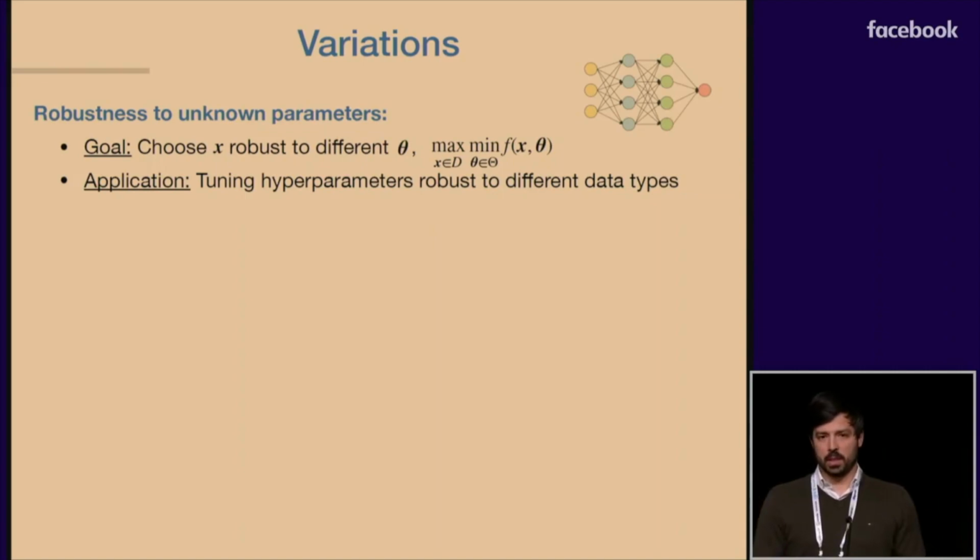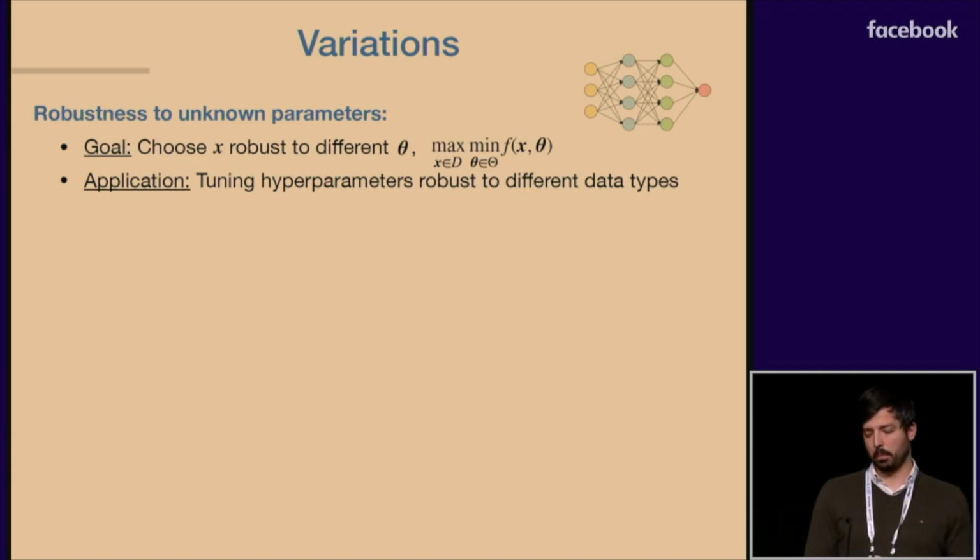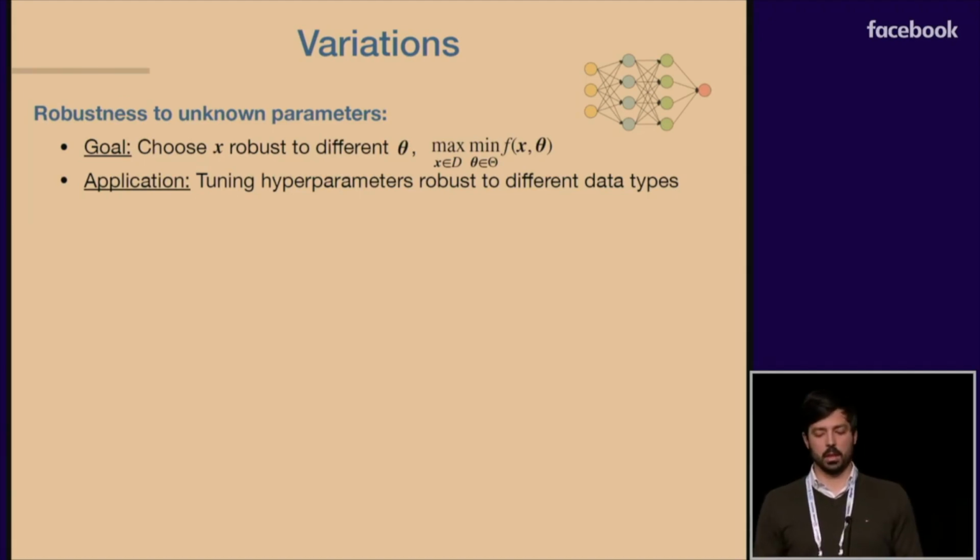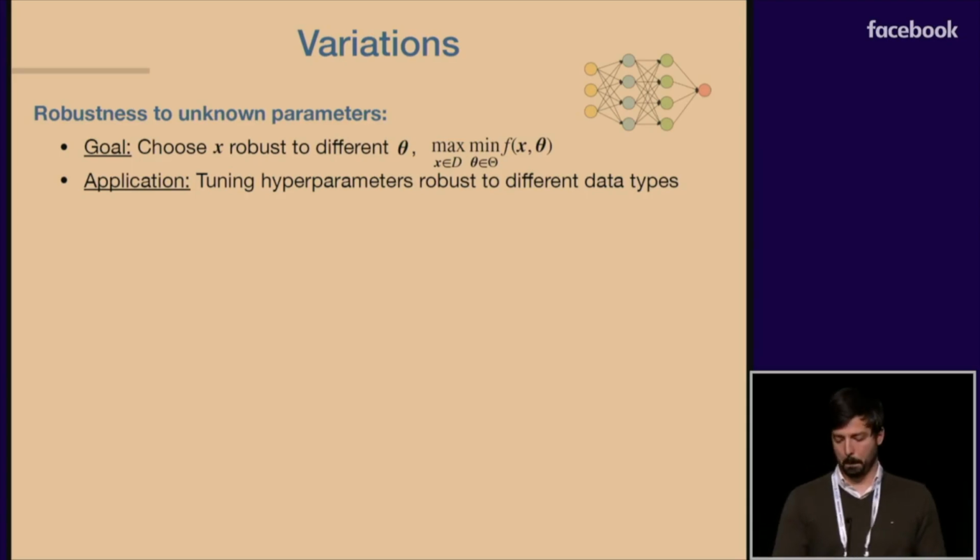So StableOpt and its theory can be easily extended to various different robust optimization settings. For example, robustness to unknown parameters. Here, the goal is to choose parameter x that is robust with respect to different possible values that some other parameter theta can take. For example, when tuning hyperparameters, we might want to find hyperparameters that are robust with respect to different data types.